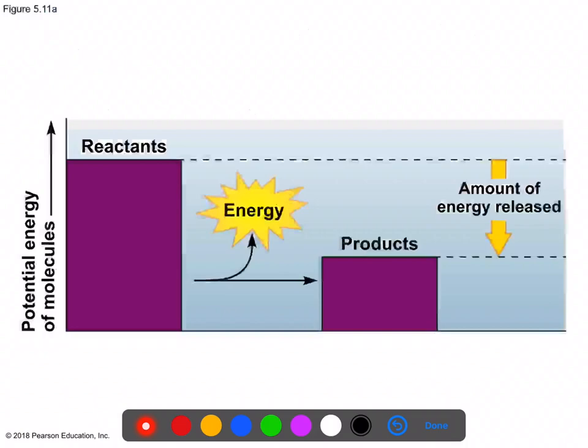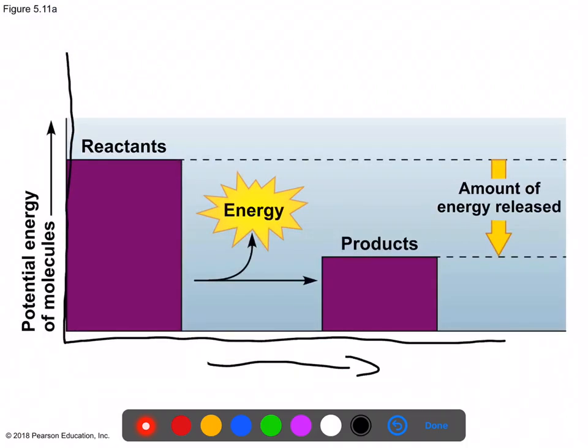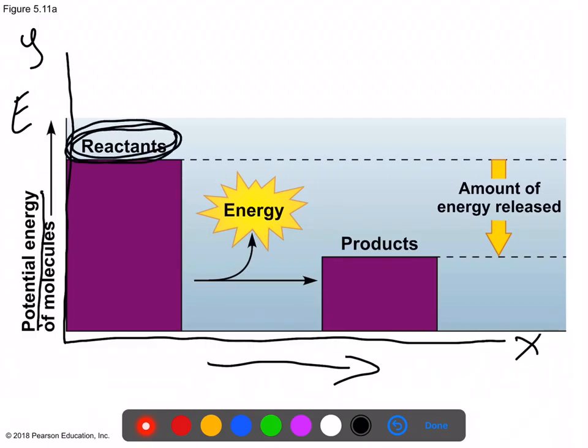Okay, let's look at these reactions now in a graphical form. So let's first understand this graph. This graph is showing us the reaction in that direction and the energy scale on the y-axis, right? So the x-axis has the reaction, and the y-axis has the energy scale. And you can see that the potential energy is great for the reactants, right? They have a lot of potential energy, and the products now have less energy. So how do reactants go from high energy to low energy? Well, they must have released the energy, right? And so here's that energy being released.